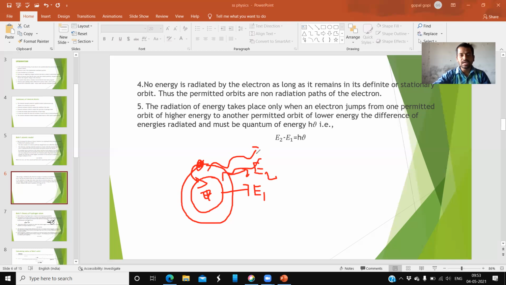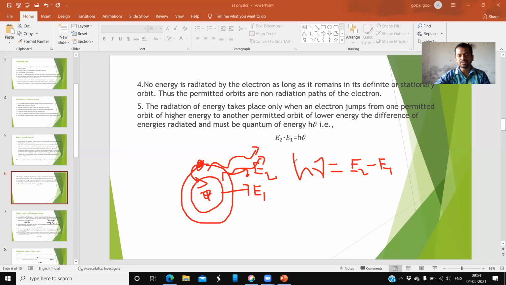So energy emission or radiation takes place when the electron jumps from a higher level to a lower level. That is the meaning of this. So how much is this energy? That energy is equal to h nu. That is easy. And how can we get it? By taking the higher energy level minus the lower energy.